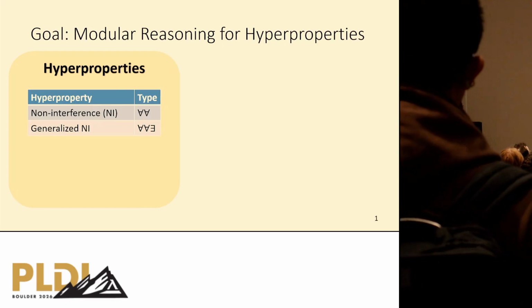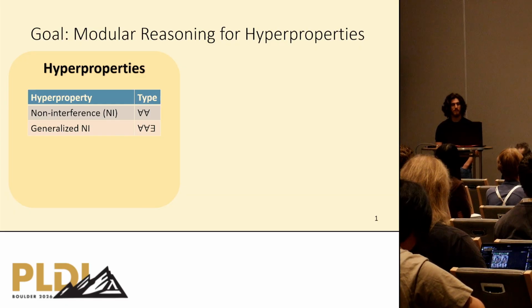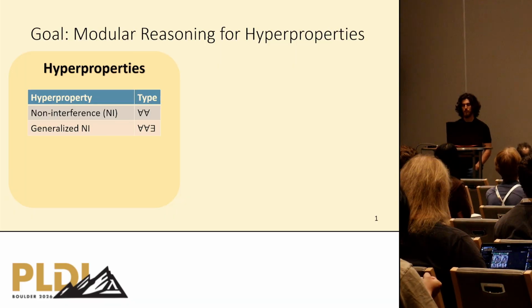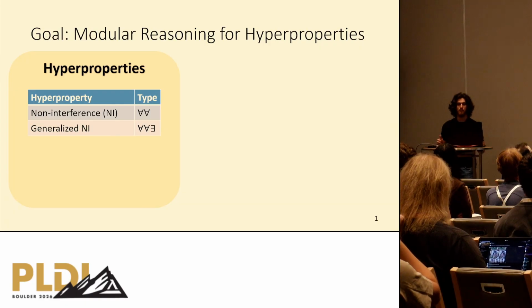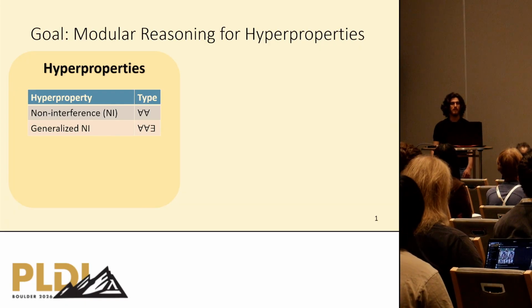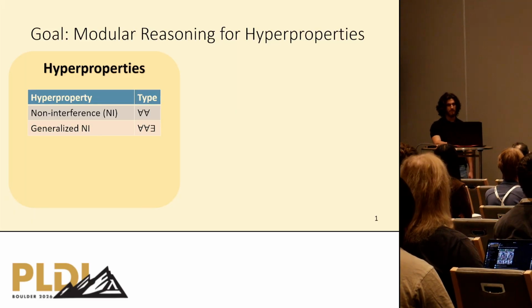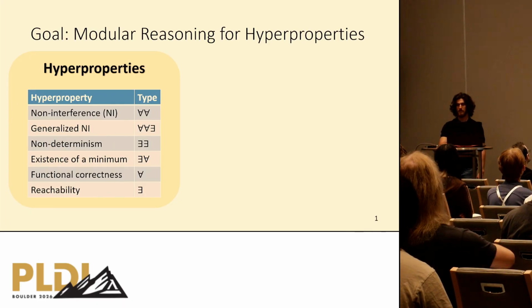Another interesting hyperproperty is generalized non-interference, which is a weakened variant of non-interference to account for non-determinism. Its type is for all exists, which means that the hyperproperty states for all two executions, there is a third execution for which the three executions satisfy some relation. So the type shows how complex a hyperproperty is. And there are many other hyperproperties of interest.